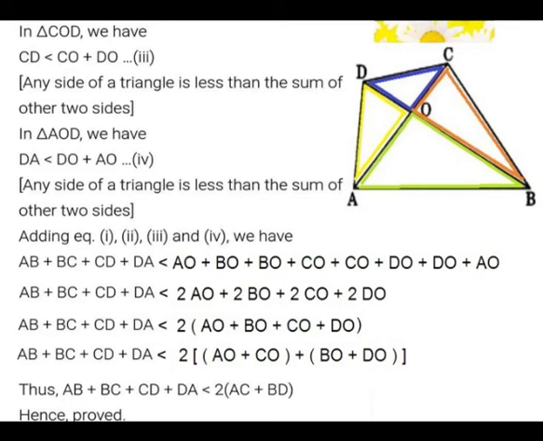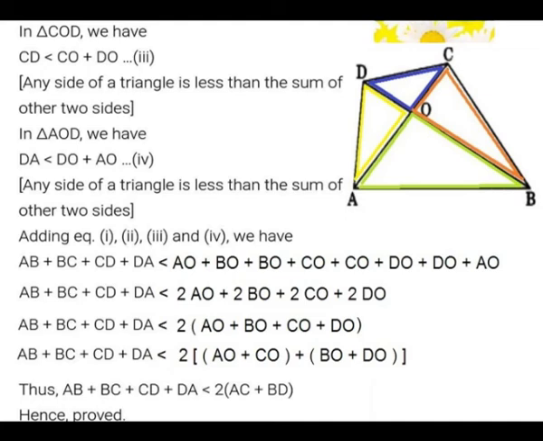By adding the 4 inequalities we get AB plus BC plus CD plus DA is less than AO plus BO plus BO plus CO plus CO plus DO plus DO plus AO. Now AB plus BC plus CD plus DA is less than 2 times of AO plus 2 times of BO plus 2 times of CO plus 2 times of DO. In the RHS we take 2 commonly outside and we get AB plus BC plus CD plus DA is less than 2 times of AO plus BO plus CO plus DO.